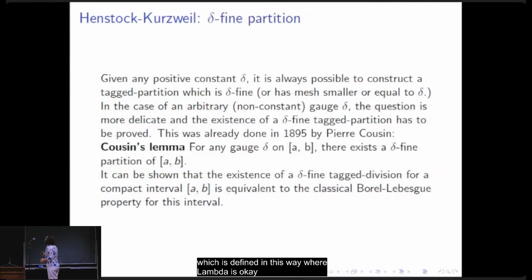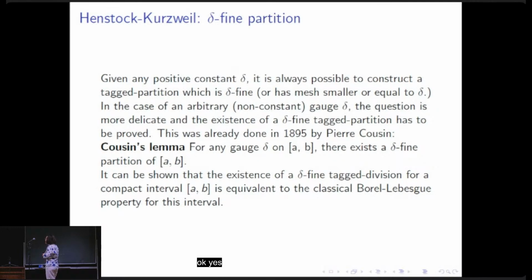Okay, a remark. Given any positive constant delta, it is always possible to construct a tagged partition which is delta-fine, or has mesh size smaller or equal to delta.